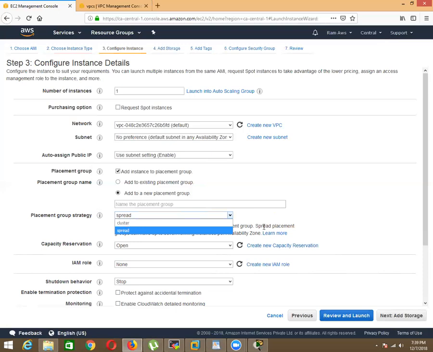And just remember, placement group is not eligible for free tier users. This is only for paid users. Here the maximum is 7 instances you can place in one placement group, and you can have spread or cluster, but they have provided limited instance support.